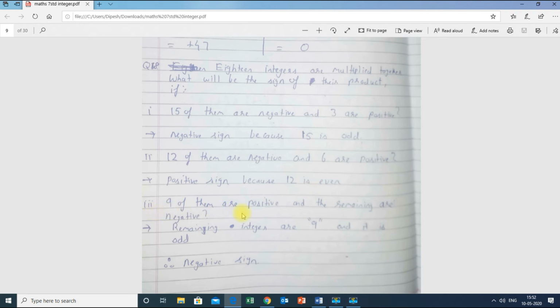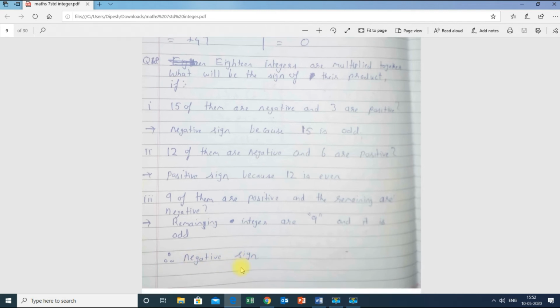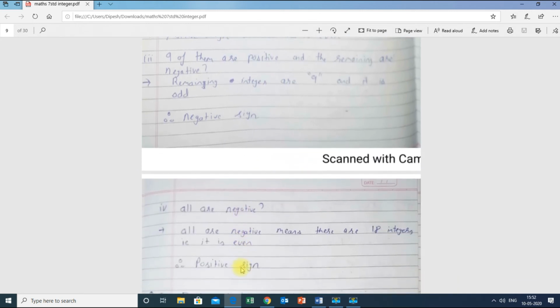Now 9 of them are positive and the remaining are negative. If I say 18, and 9 are positive, how many are left? Again 9 are left, and those 9 are negative. Since 9 is an odd number, therefore it is a negative sign, which is the final answer. Hope everyone understood. This is one of the easiest parts, but many students make these mistakes in the exam.